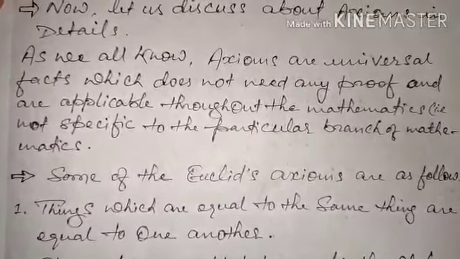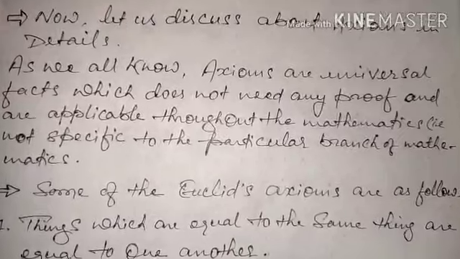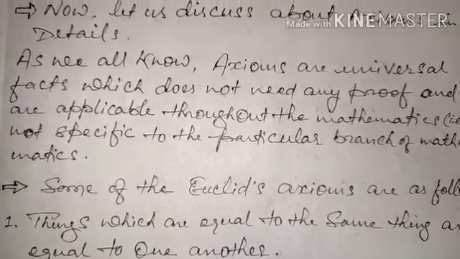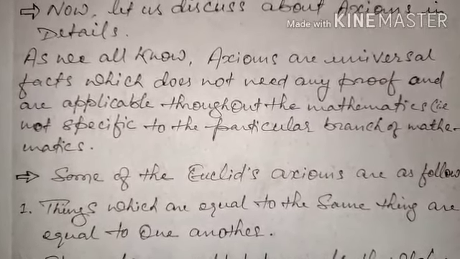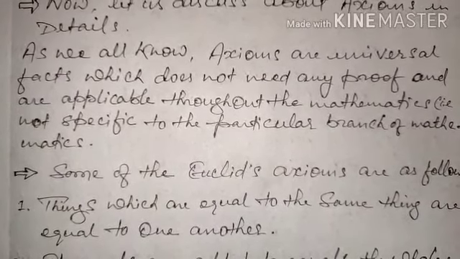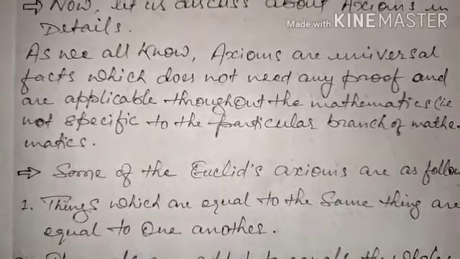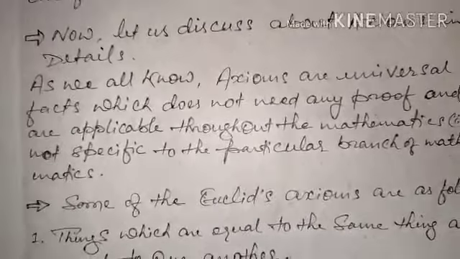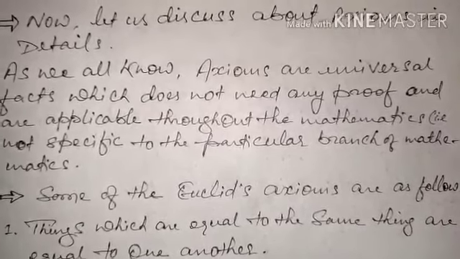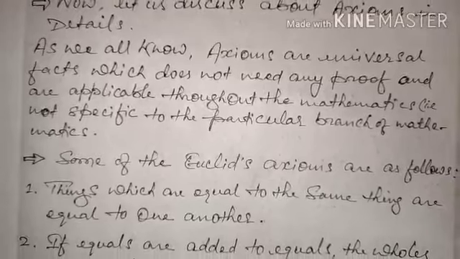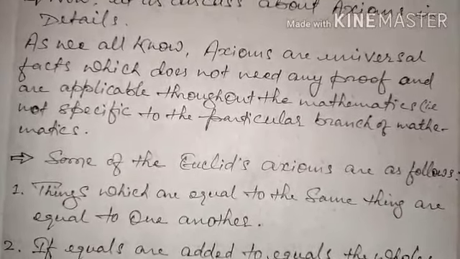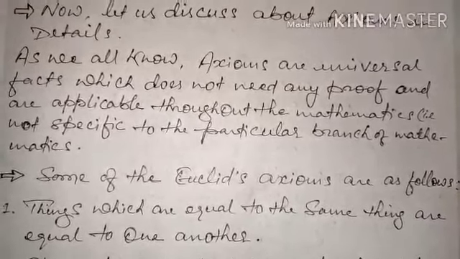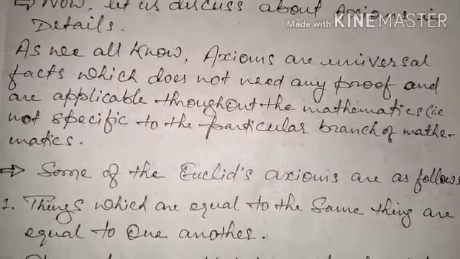We saw in the last class also that axioms are universal truths that are applicable everywhere in mathematics. Not only in mathematics, we can use axioms outside mathematics also. So axioms have wide use, and these are all simple common notions, simple ideas which we already know. It's simply common sense.